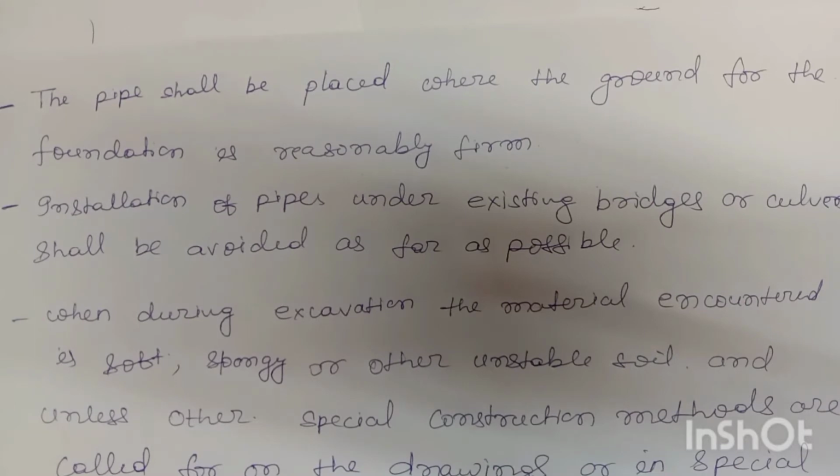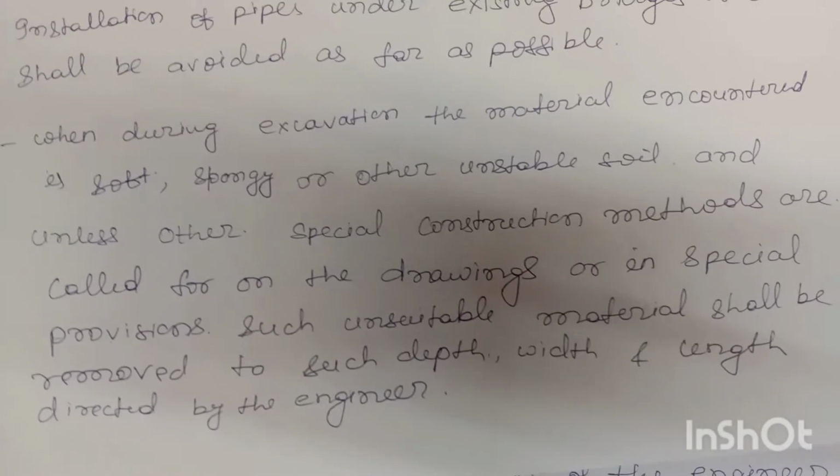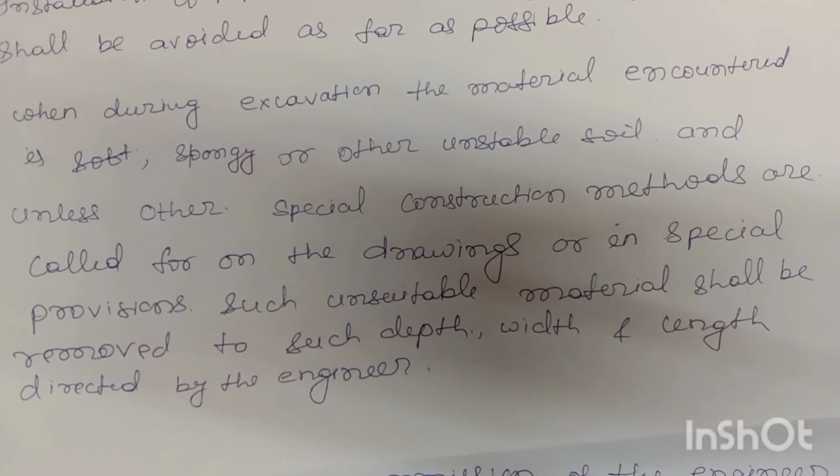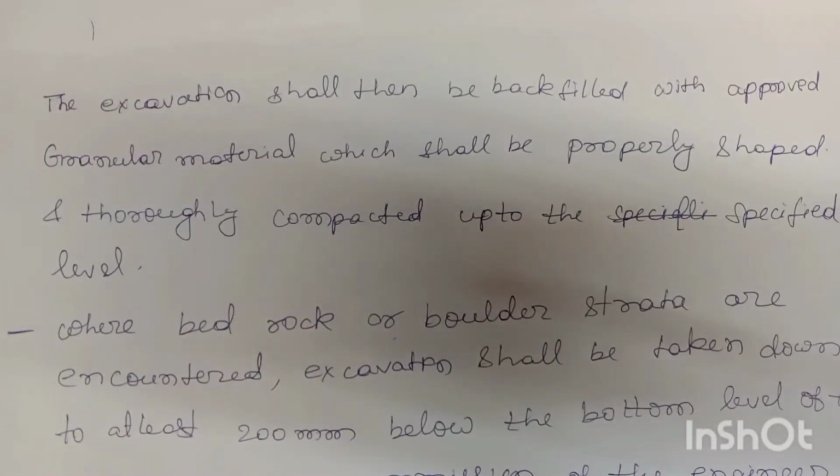When during excavation the material encountered is soft, spongy or other unstable soil, and unless other special construction methods are called for on the drawing or in special provision, such unsuitable material shall be removed to such depth, width and length as directed by the Engineer. The excavation shall then be backfilled with approved granular material, which shall be properly shaped and thoroughly compacted up to the specified level.